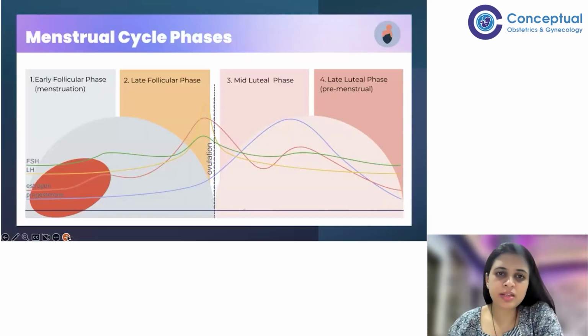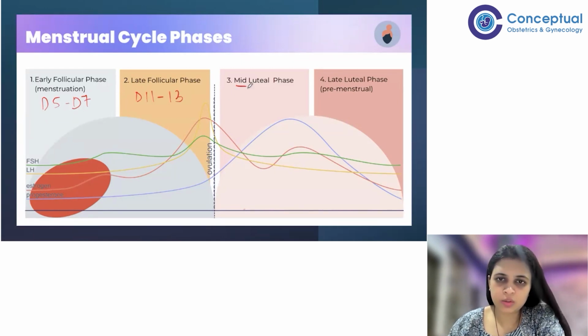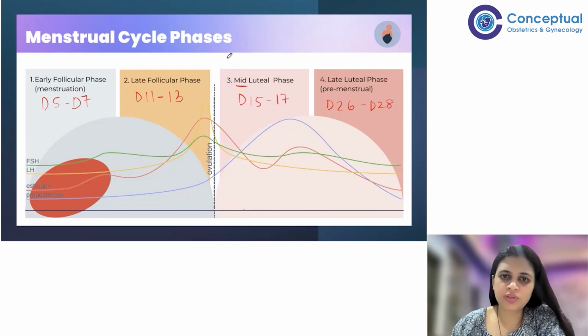Now, the menstrual cycle in a regular cycle female is divided into 4 parts. The early follicular phase, which is between day 5 to day 7. The late follicular phase, which is between day 11 to day 13. The early luteal, mid luteal or early luteal it is called as, it is between day 15 to day 17, that is post ovulation. And the late luteal phase, which is between day 26 to day 28. Mind it, here we are talking about a female who has regular cycles of 28 days only.